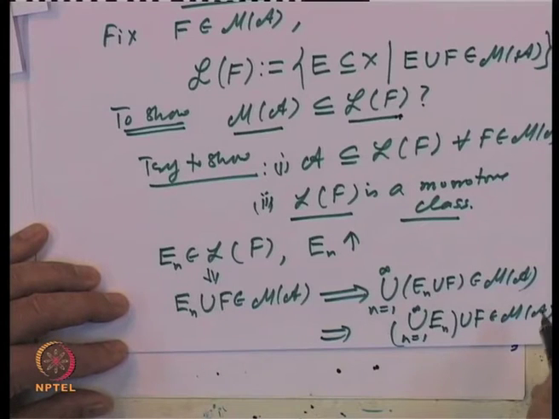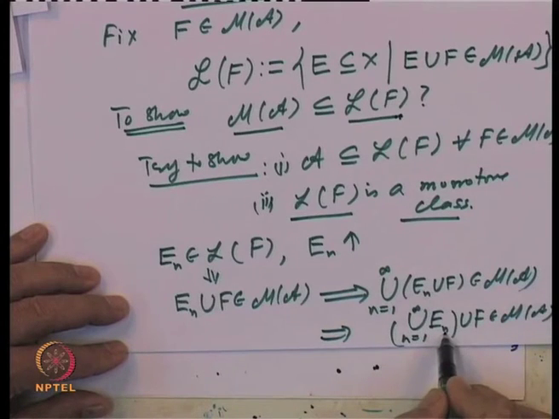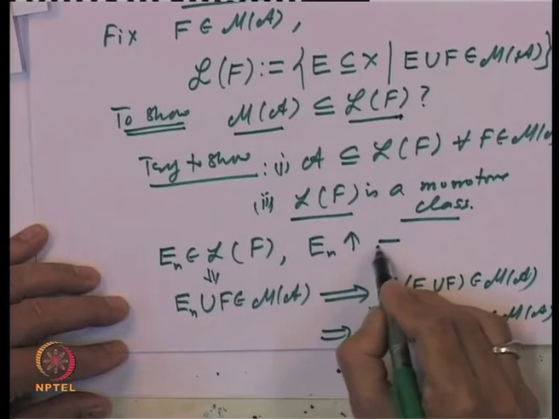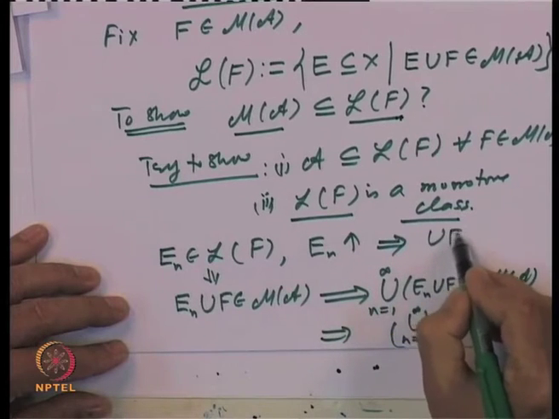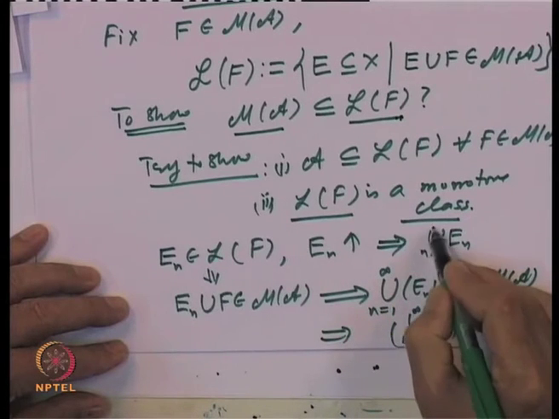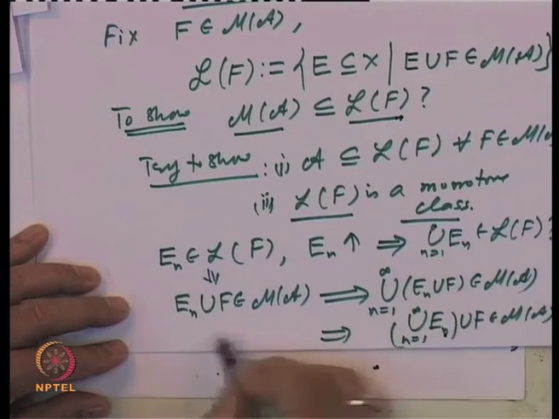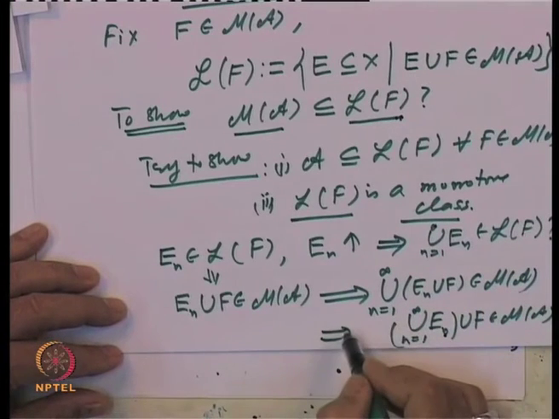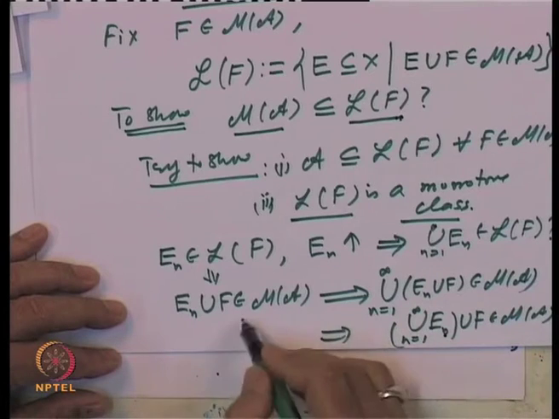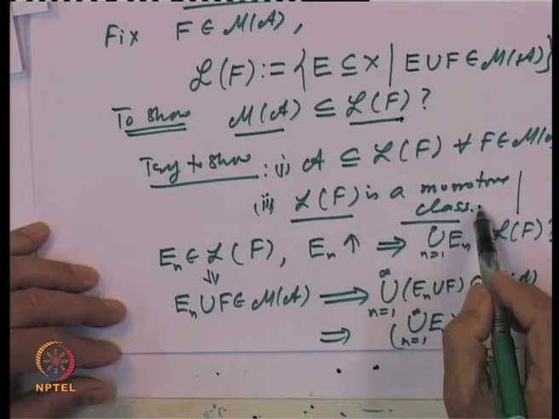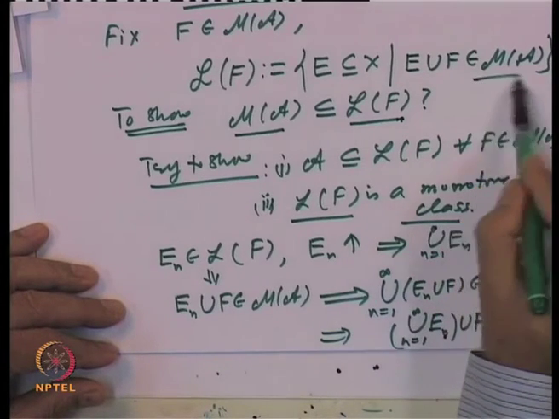And what does that mean? That means the union of E n's belongs to the class L of F. So, whenever E n's belong to L of F and E n is increasing, this implies that the union of E n's belongs to L of F. This is what we have just now proved. A similar proof will work for decreasing sequences also. So, saying that L of F is a monotone class is a straightforward argument, because M of A is a monotone class.